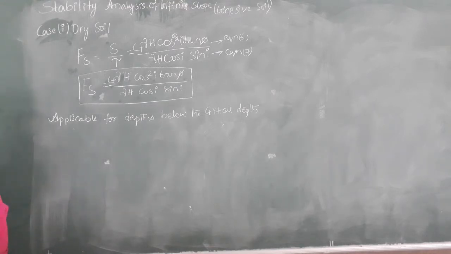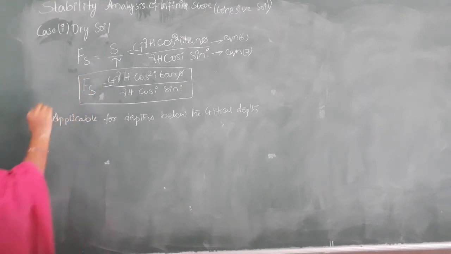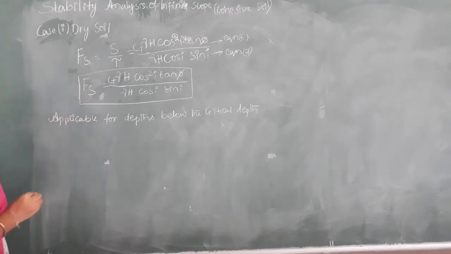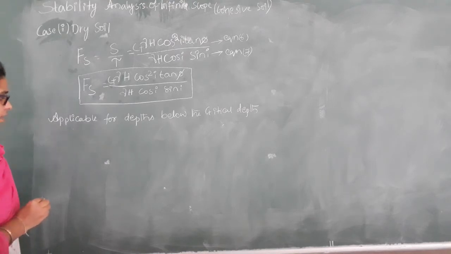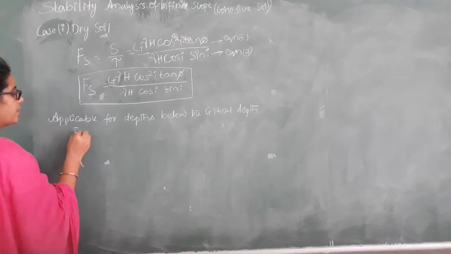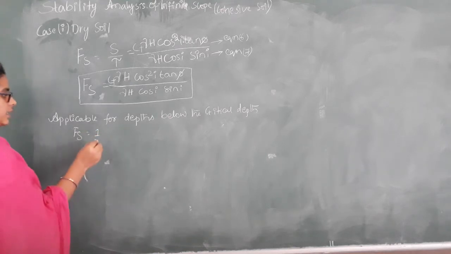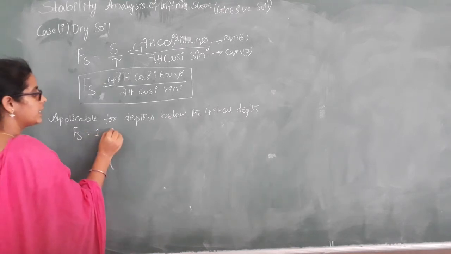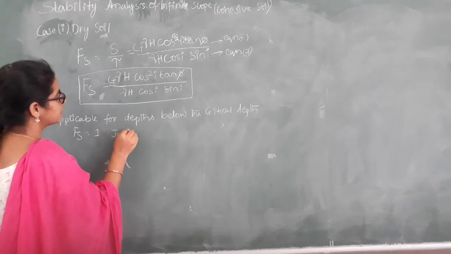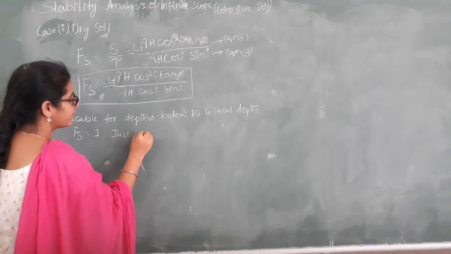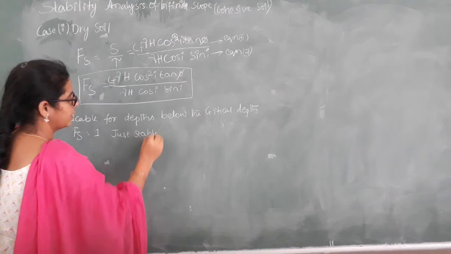To analyze the critical depth, we need to make the factor of safety equal to 1. When the slope is just stable, the factor of safety will be equal to 1.